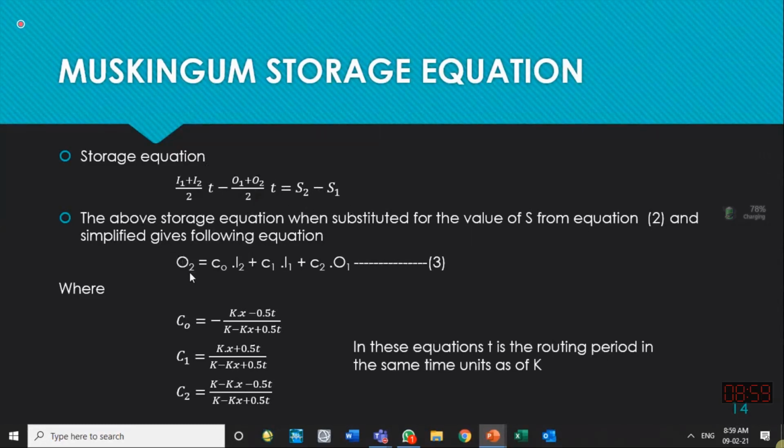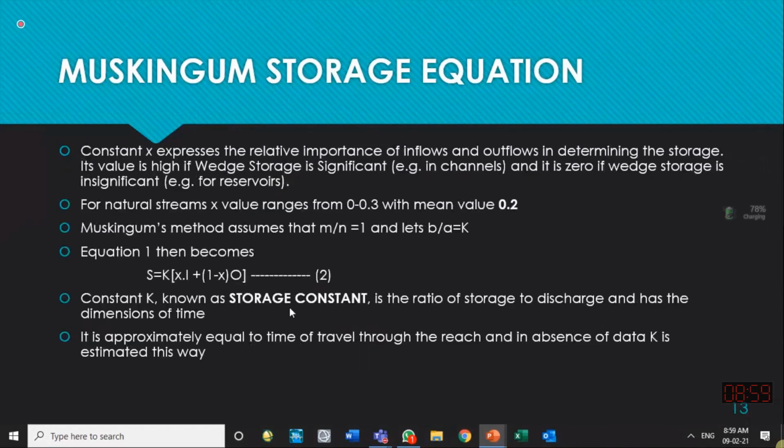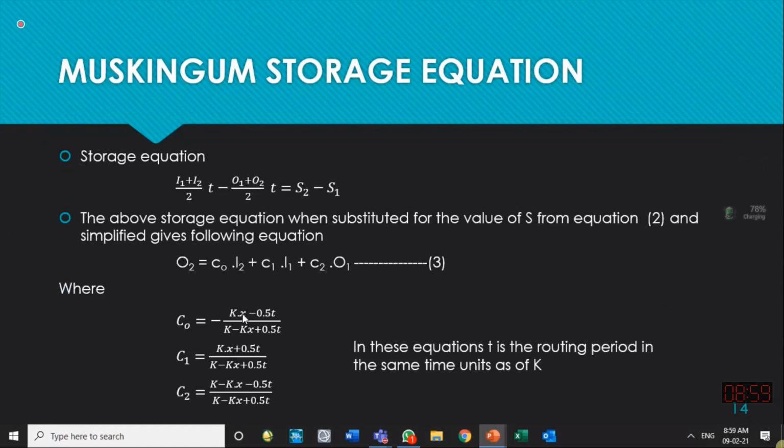Then the equation becomes equal to this one if O2 is written on the left hand side, and this C0 is a coefficient which is a function of K, X and time. K is the time of travel coefficient of the Muskingum equation, K is the storage constant, X is the weighting factor, we know it, and time t is the time step. So C0 is equal to minus Kx minus 0.5t over K minus Kx plus 0.5t. We have to remember this equation to apply the Muskingum flow routing method to calculate the outflow hydrograph.